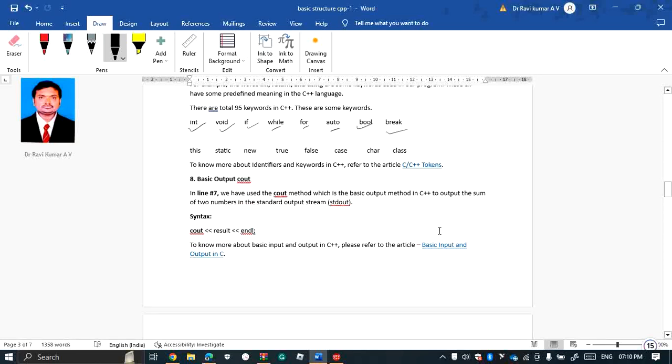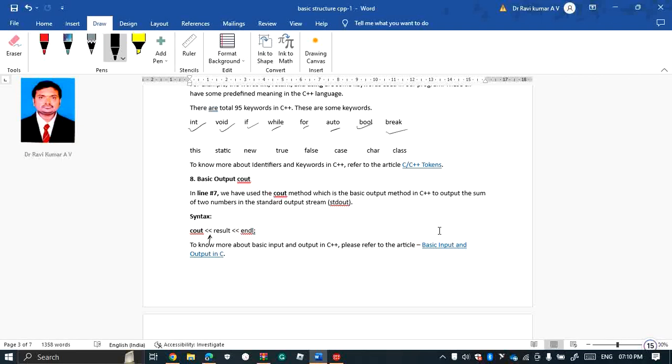Next we have the basic output statement, cout. This is an object. It is used to print an output statement on the screen. Here we are using the cout statement and the insertion operator.